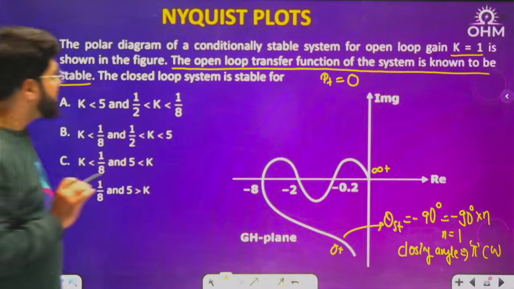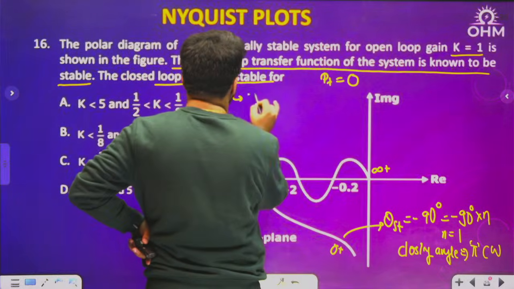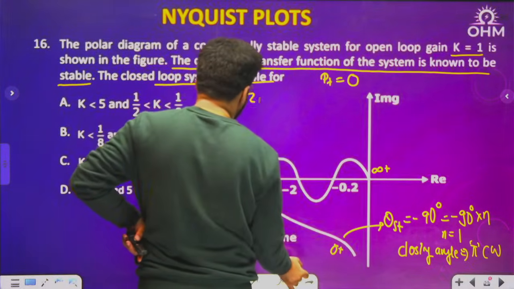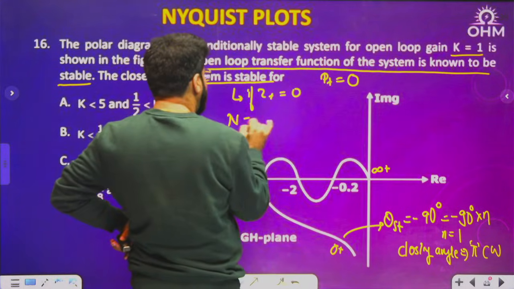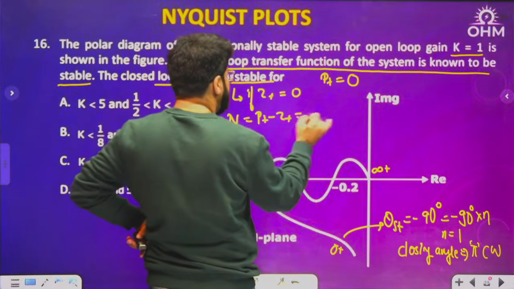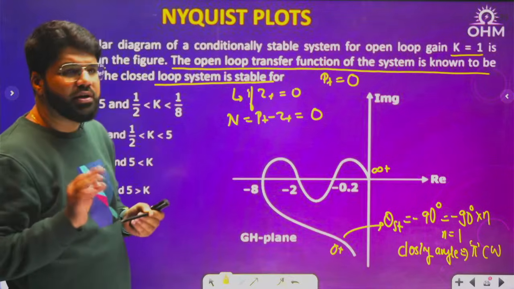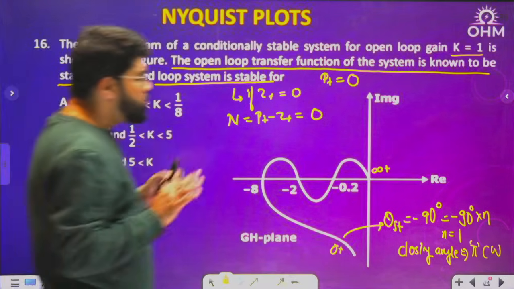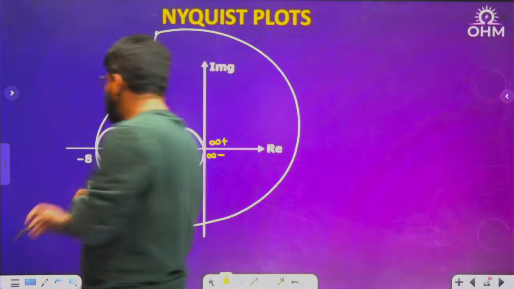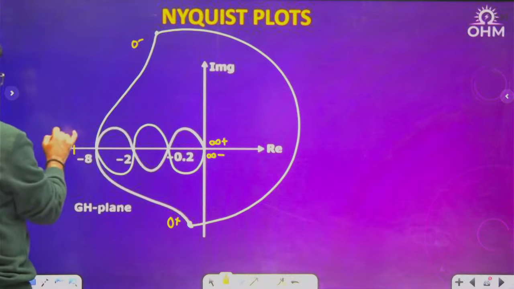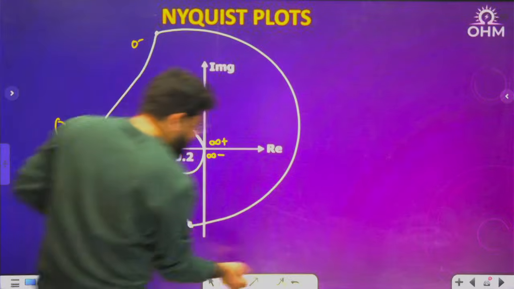Okay, now P plus is 0. What is the condition for the closed loop system to be stable? The closed loop system is stable if Z plus is 0. So what about the N you want? N is P plus minus Z plus, and that also will be 0. Anyways, N will be 0. Clear? N has to be 0. That means no net encirclements. Okay, but where is minus 1 comma 0? Simple. Case number 1, it is outside. So no encirclement.